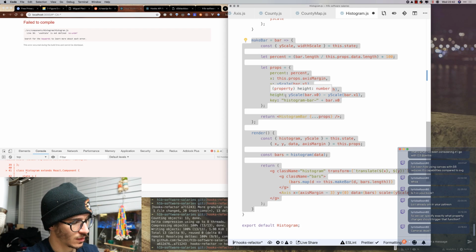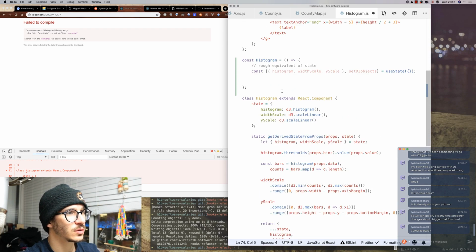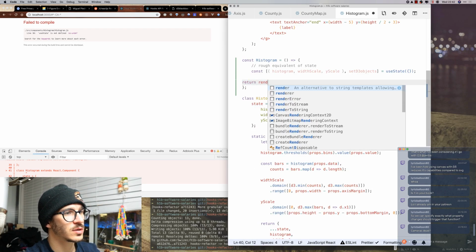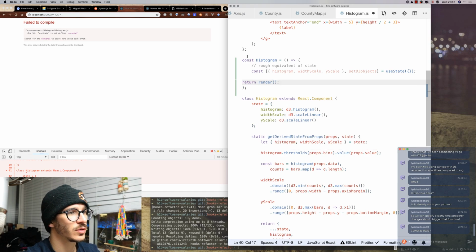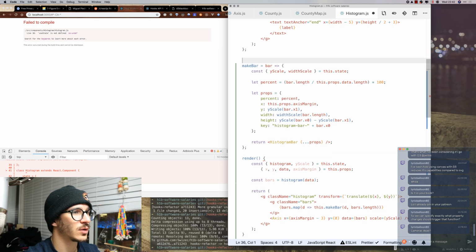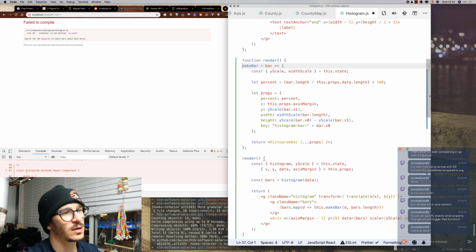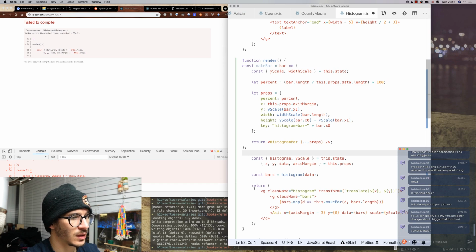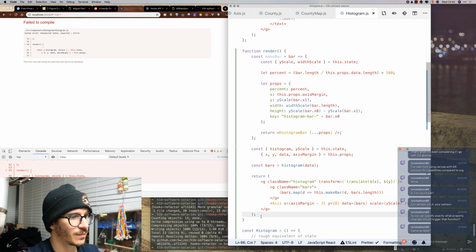So it returns render, which is going to take objects, and our function render is a method that has a const makeBar inside that is like a helper, and then it returns all of that stuff.